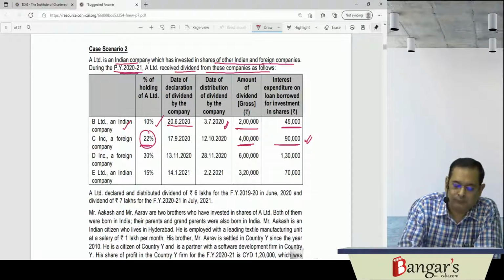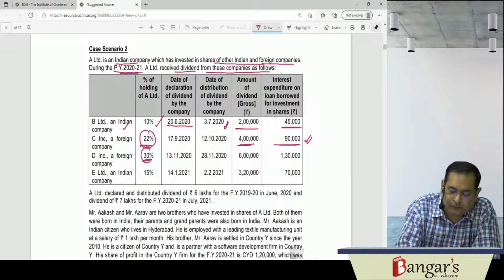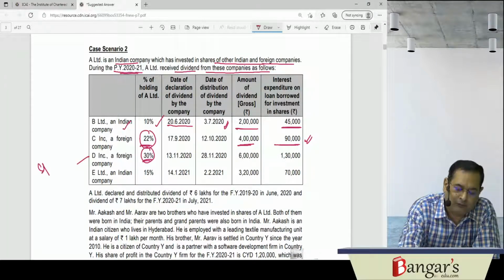Then DINC, it is a foreign company again. Here 30% voting power is held by the Indian company. Therefore, it is a specified foreign company.